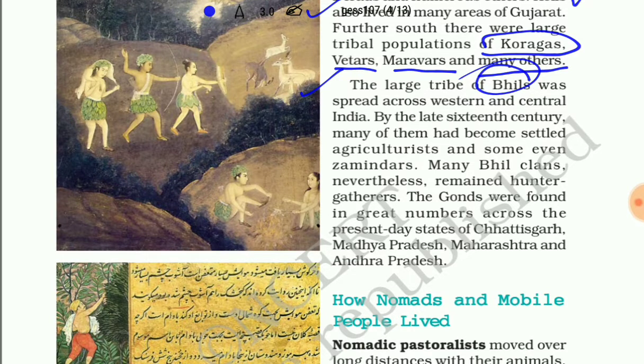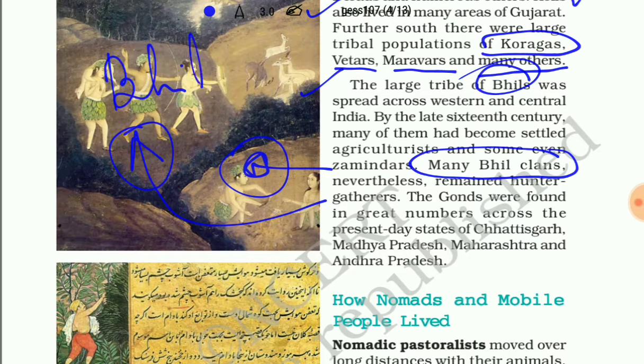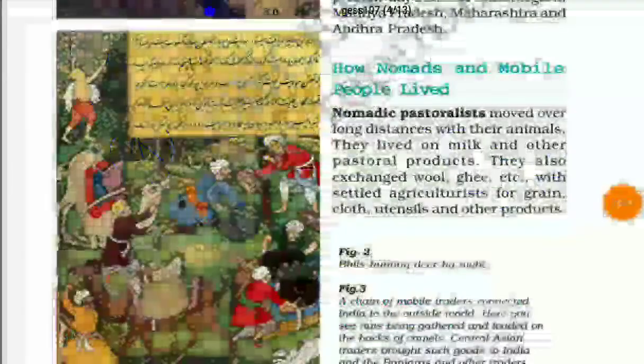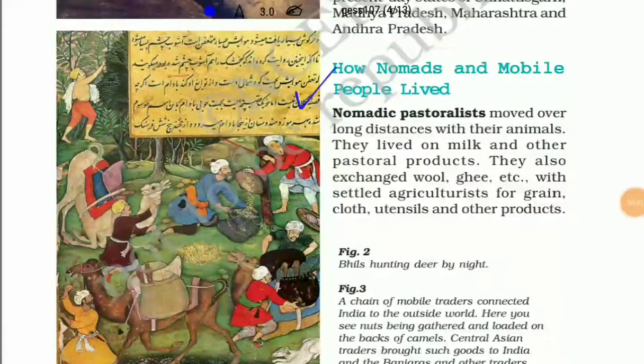By the late 16th century, many of them had become settled as agriculturists, and some of them became zamindars. This is an important point. Among the Bhils, many clans nevertheless remained hunter gatherers. And the Gonds were found in great numbers across the present day states of Chhattisgarh, Madhya Pradesh, Maharashtra, and Andhra Pradesh.